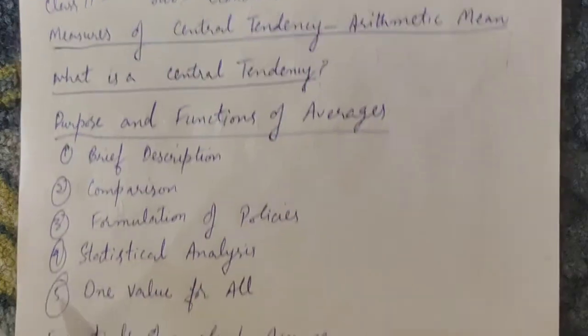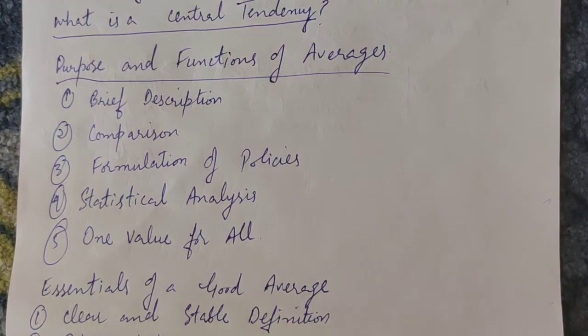And the third is formulation of policies. Averages help in formulation of policies. For example, in India, the per capita income is rupees 31,800 per annum, which is much less than many countries in the world. Accordingly, it becomes clear for the government to focus on such economic policies as are likely to increase per capita income.